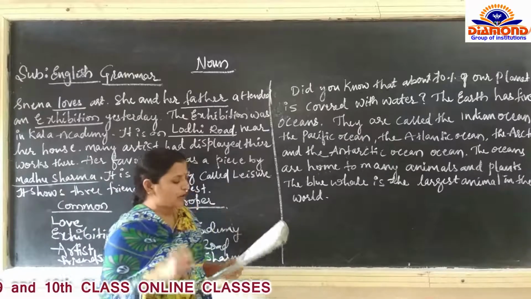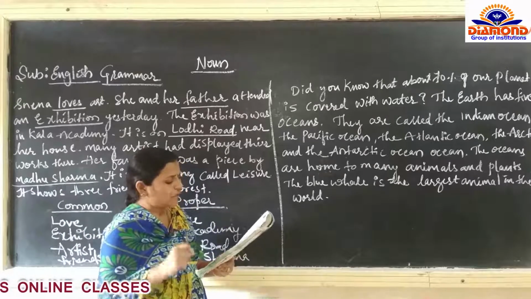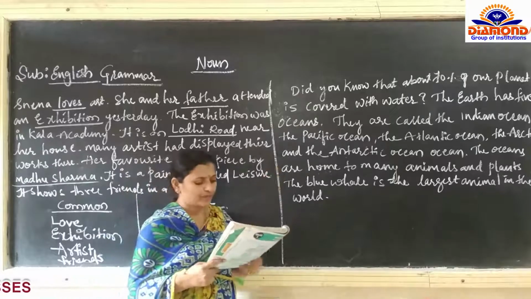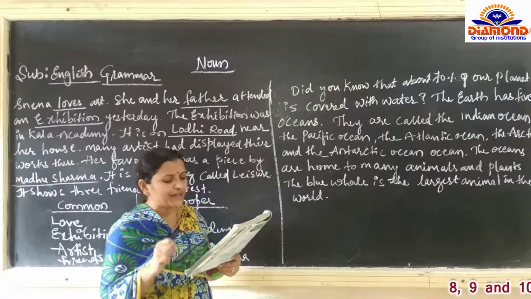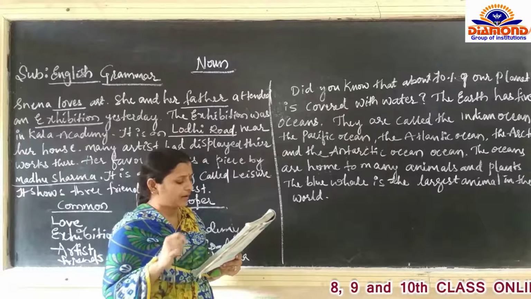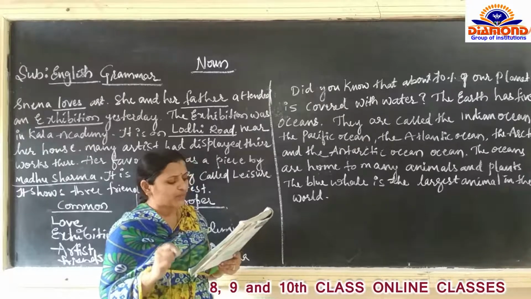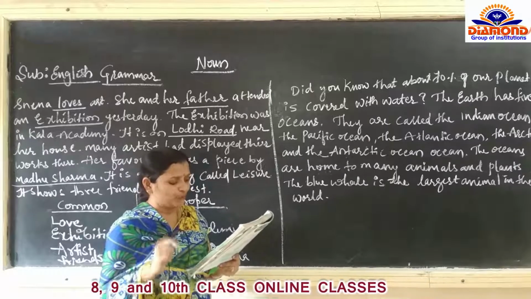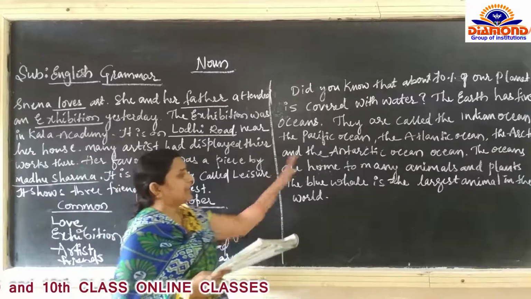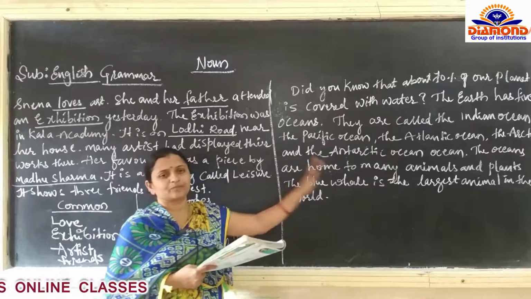In that paragraph, what you have to do is read the following passage and underline the different kinds of nouns. Identify their types and write them in the space below. One has been done for you. Here also so many names are there.